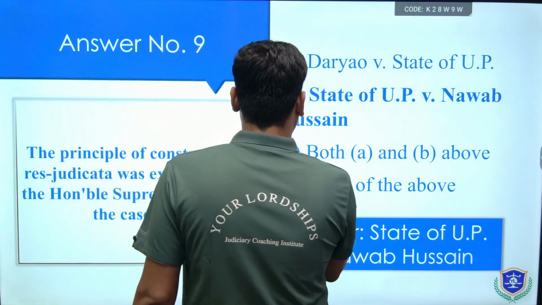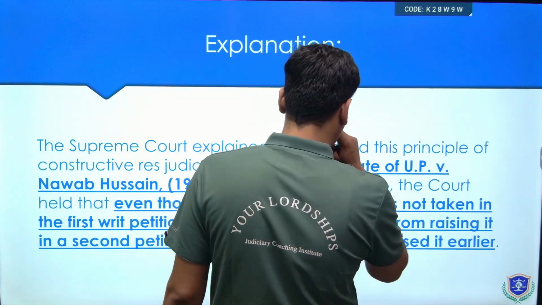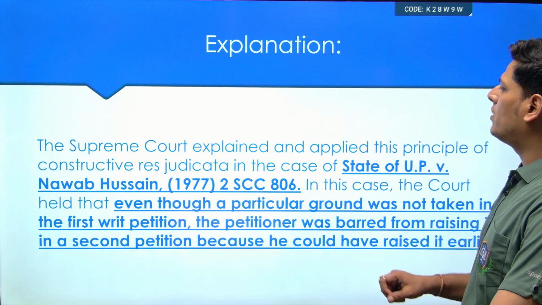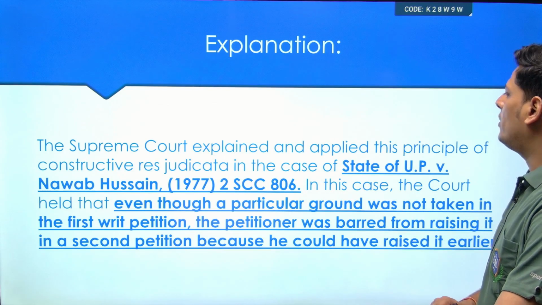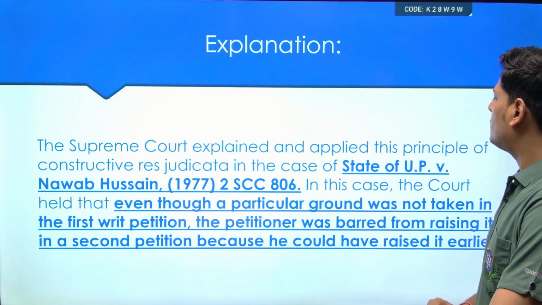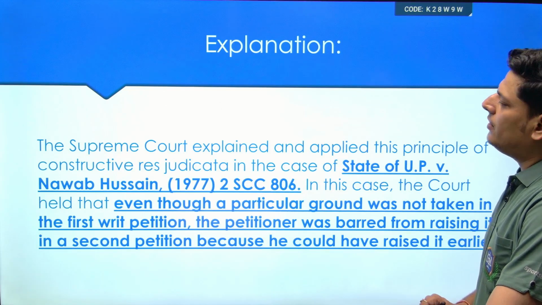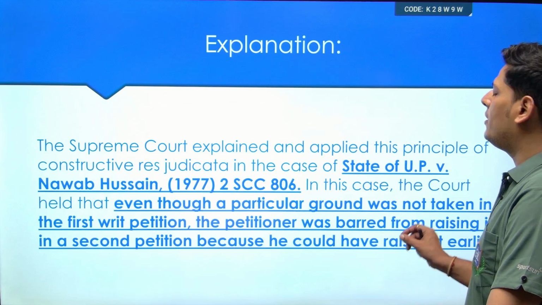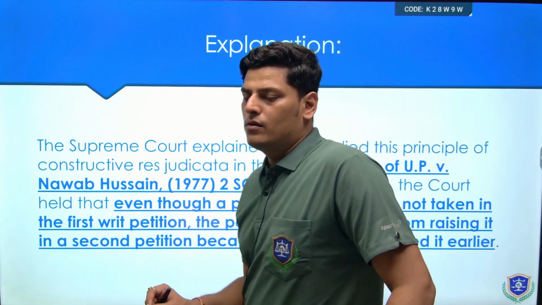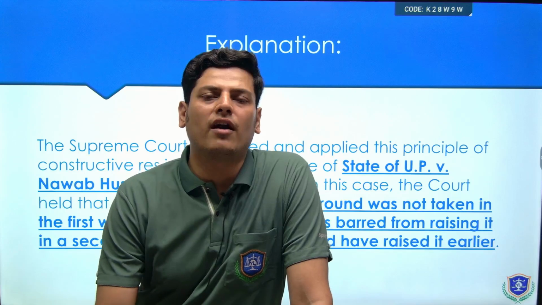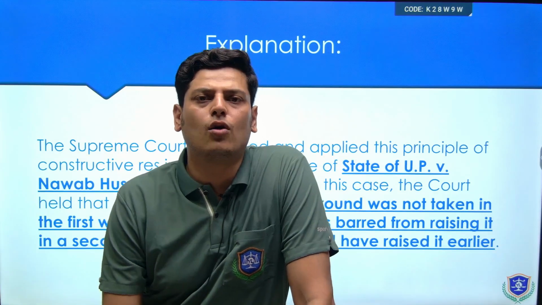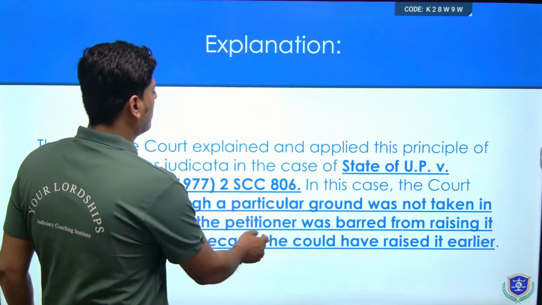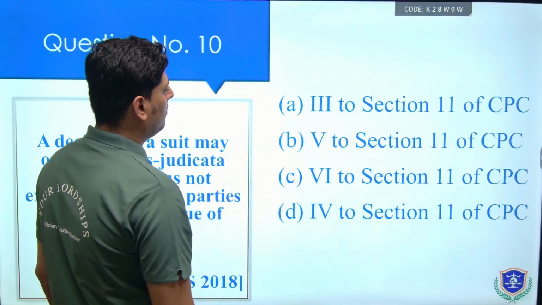So this you must have already studied somewhere. State of UP versus Nawab Hussain: in this case, the court held that even though a particular ground was not taken in the first writ petition, the petitioner was barred from raising it in a second petition because he could have raised it earlier. So those issues which ought to have been raised, upon that the rule of constructive res judicata would apply, as provided under Explanation 4 to Section 11 of the CPC.